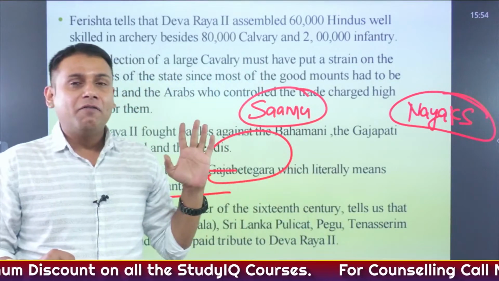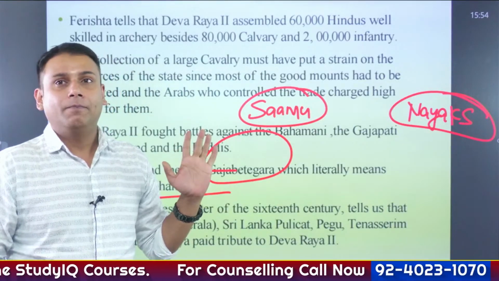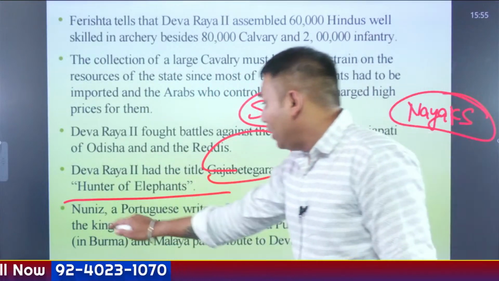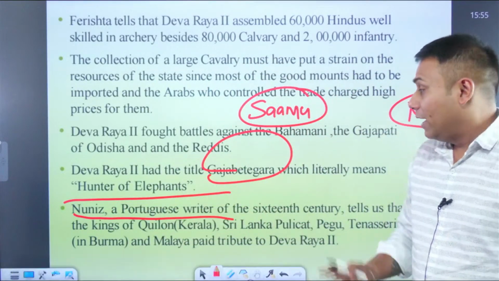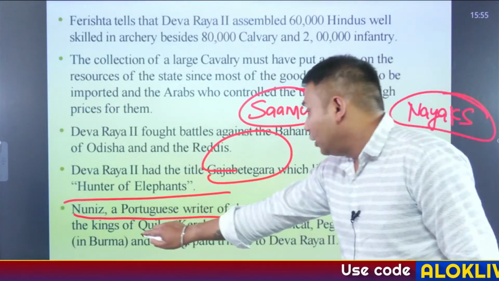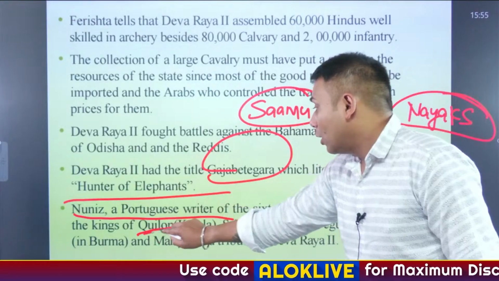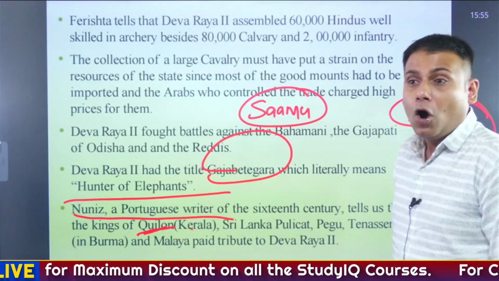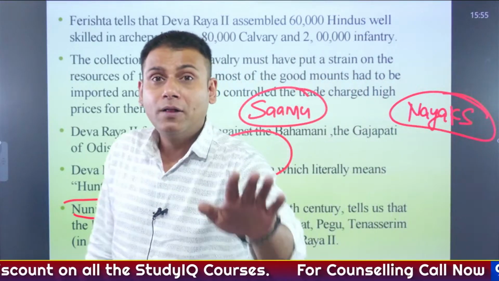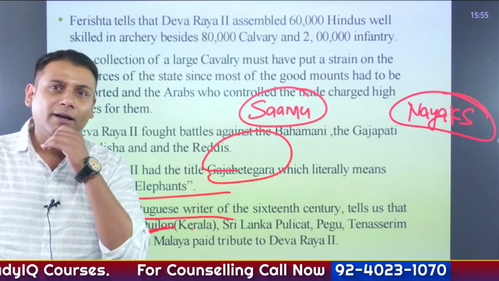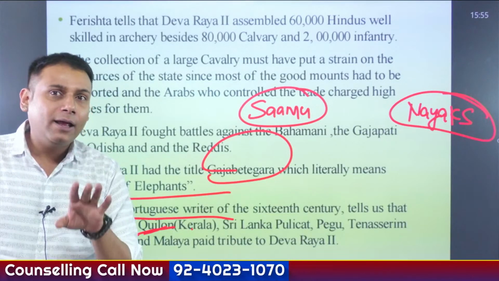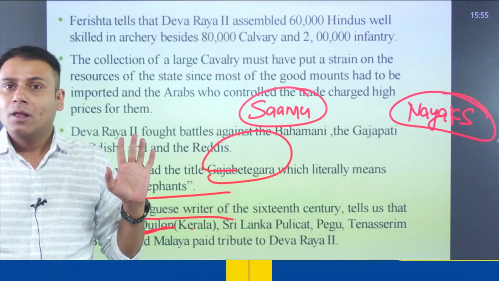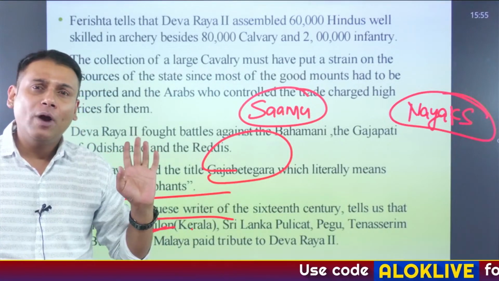Because he knew that Deva Raya II is a very competent personality. Why was he a competent personality? Because, I'll give you a small example, Nuniz, a Portuguese writer, as I've given you, has mentioned that the kings of Quilon, that is Kerala, Sri Lanka, Pulicat, Pegu, Burma, okay, all of them were paying tribute to whom? Deva Raya II. So he was that competent. So in direct warfare, it is not easy to defeat him. So we can kill the king Deva Raya II in a treacherous manner.